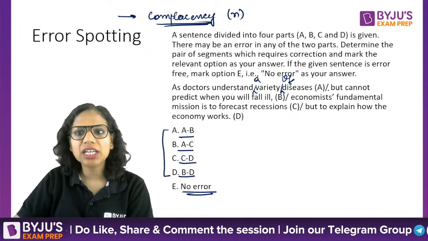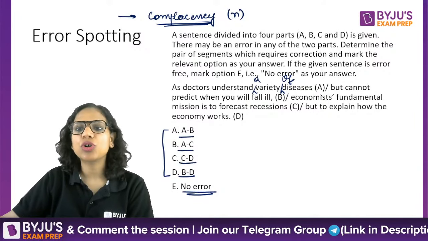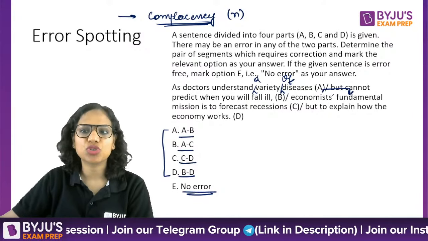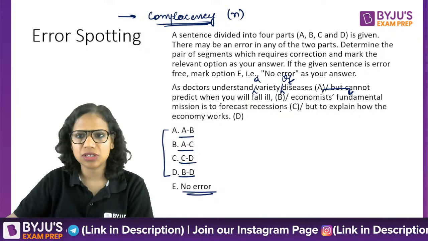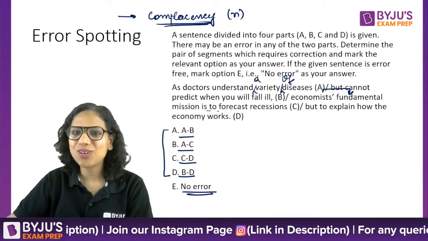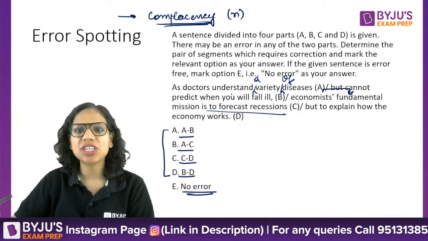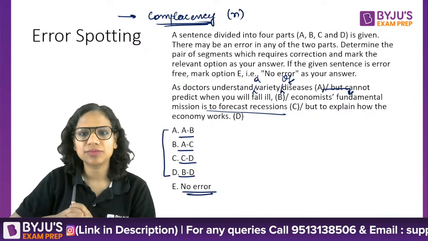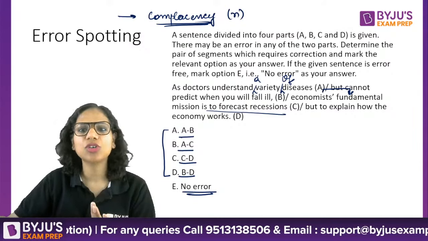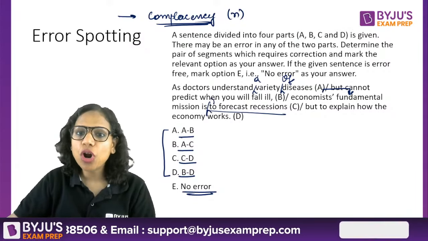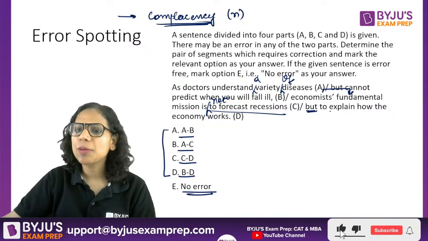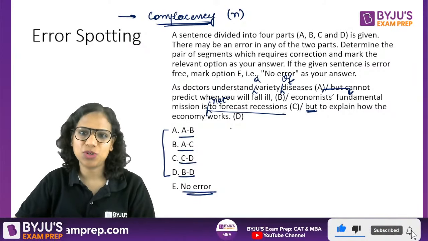We do need an apostrophe here because I want to say economists' fundamental mission. The fundamental mission of economists is to forecast recessions. But that contradicts this. I am saying they cannot predict when you will fall ill. Similarly, economists also cannot actually forecast.